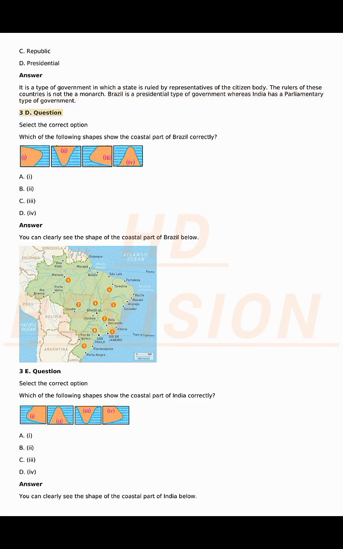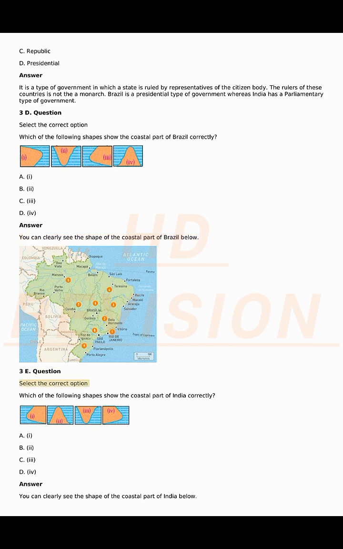3d question. Select the correct option. Which of the following shapes show the coastal part of Brazil correctly? A. I. B. II. C. III. D. IV. Answer. You can clearly see the shape of the coastal part of Brazil below.